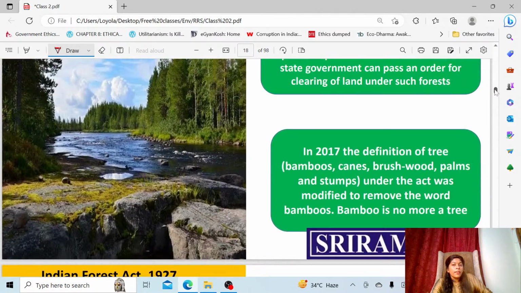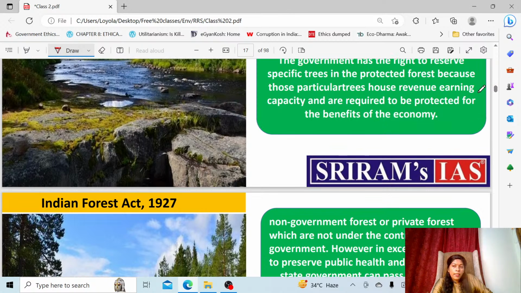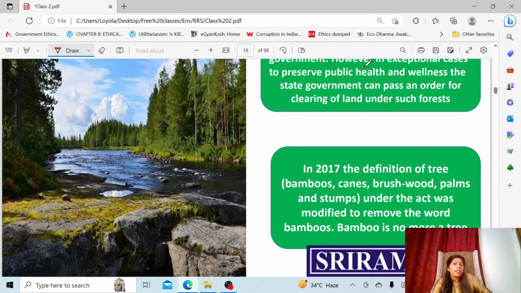Apart from this, there is also something described inside the Indian Forest Act. That is something related to the private forest. The private forest belongs to private people. We already told, government forest is also there, private forest is also there. A lot of people own private forest, including the forest man of India, Jadav Payeng.